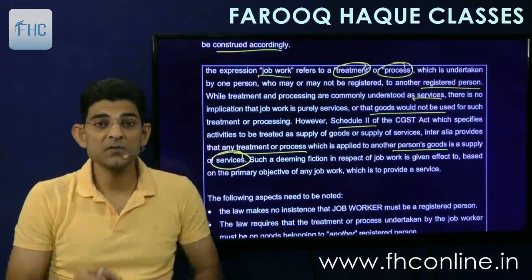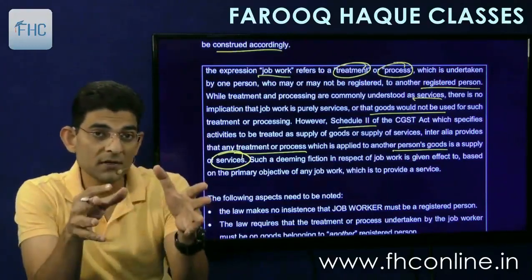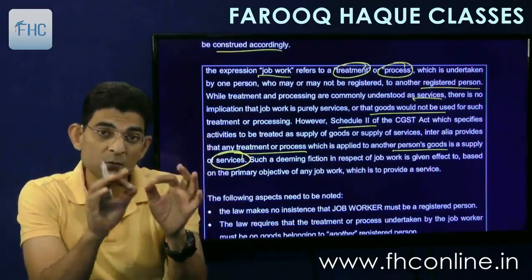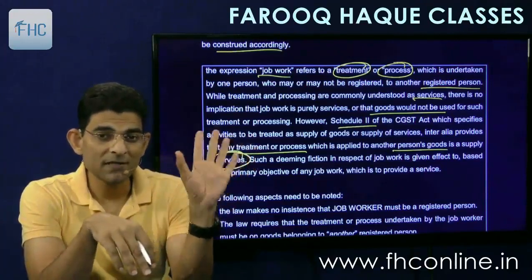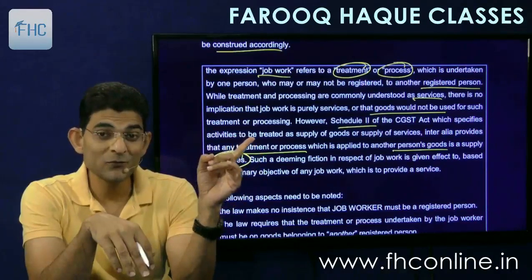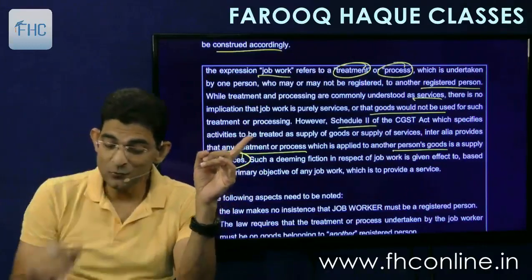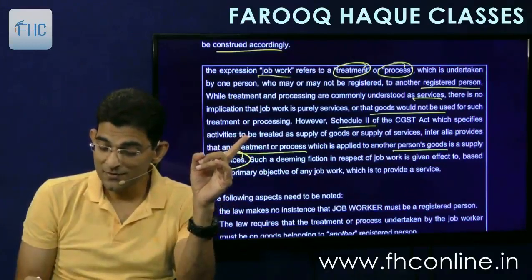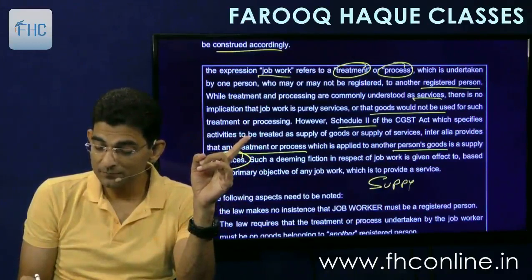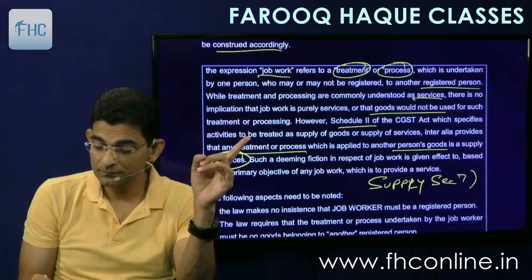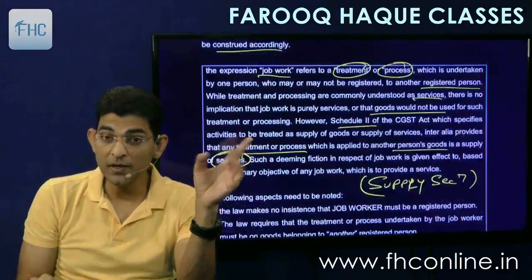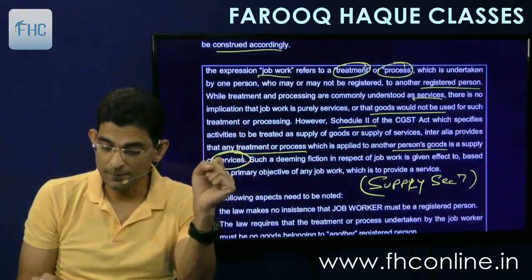So when the question comes whether job work is goods or service, Schedule 2 says that it will be called service. I'll explain in detail when we go to Schedule 2. This Schedule 2 we will study in the chapter of supply, section 7. So then you will understand in much detail.